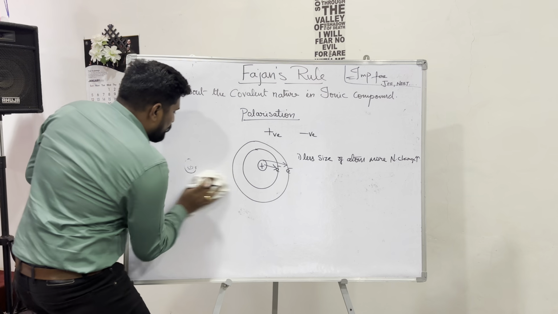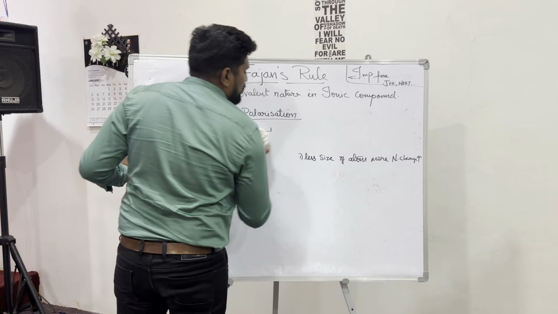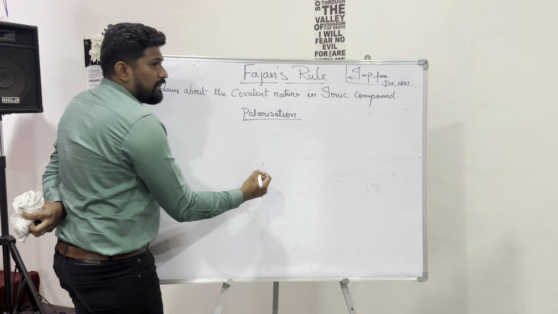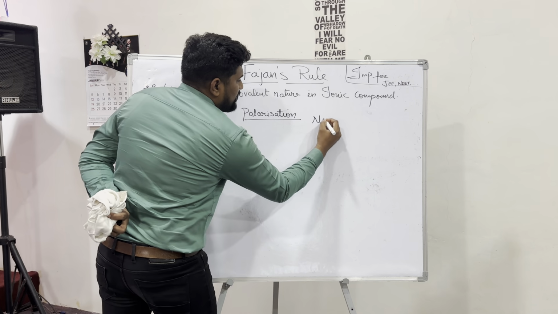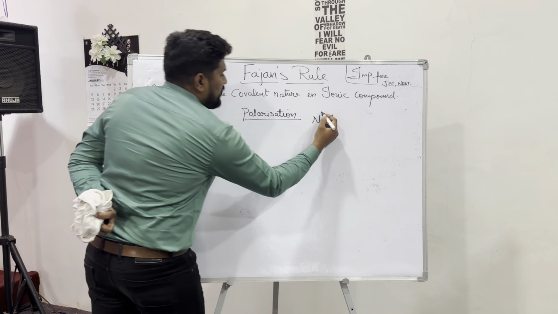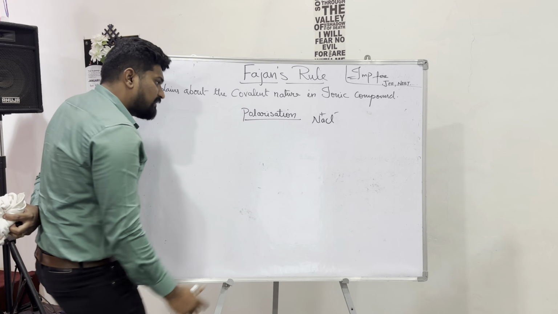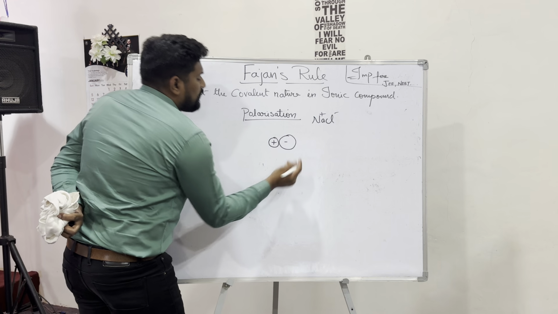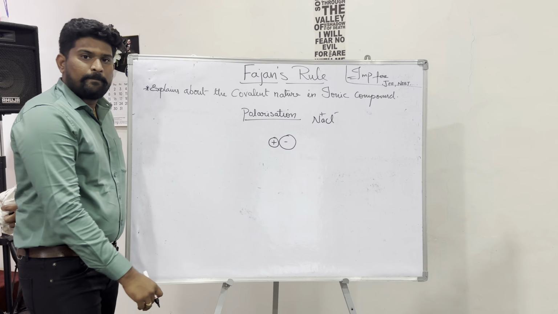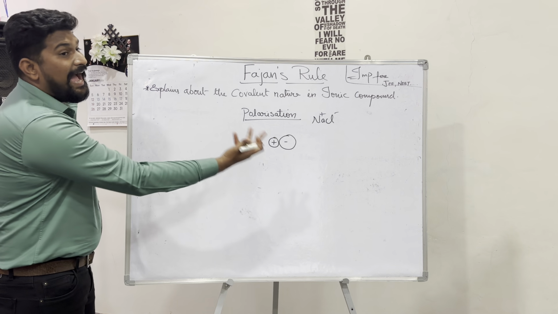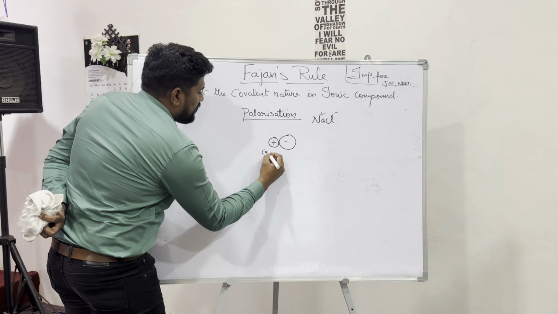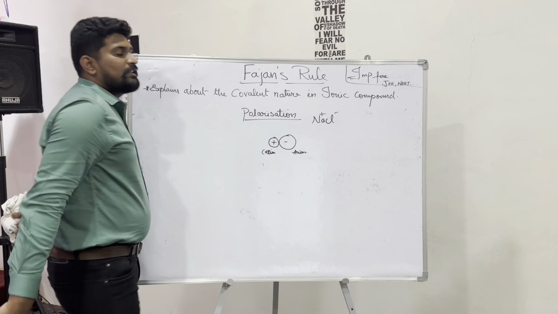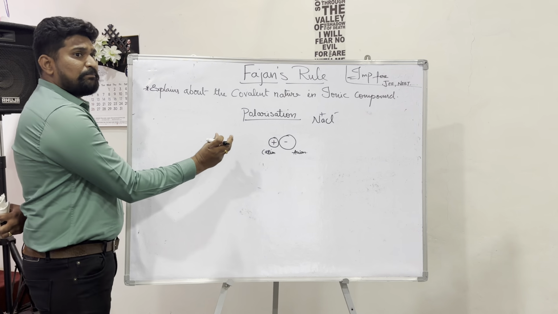And when we talk about the ionic compound, now let us come to Fajans' rule. For example, let us say NaCl. Here you see Na plus and Cl minus, a positive ion and a negative ion, the cation and the anion, are held in one position.